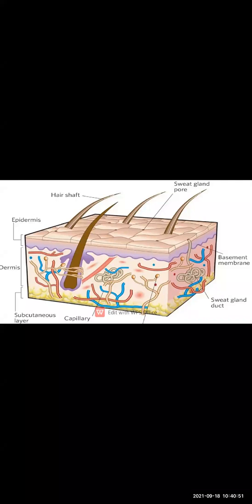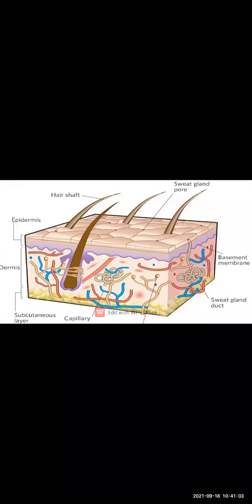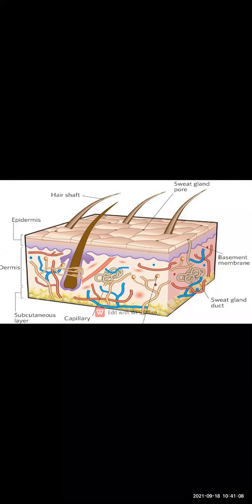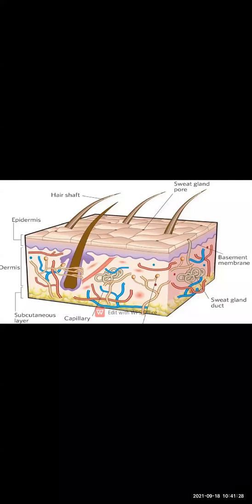Okay, now here you can see the picture of the skin. This is the structure of the skin which is shown in the slide. Now here we can see that our skin is divided into two different layers, epidermis and dermis. You can see the hairs also which are growing on the skin, those are called hair shaft. And you can see sweat glands, pores also. The pores are secreting sweat from your body. So the sweat is released from the sweat gland from your skin.